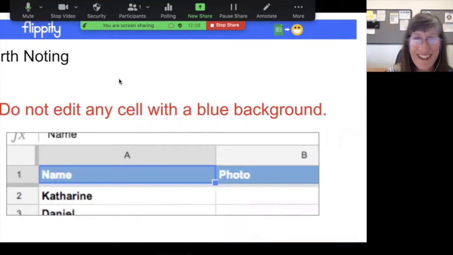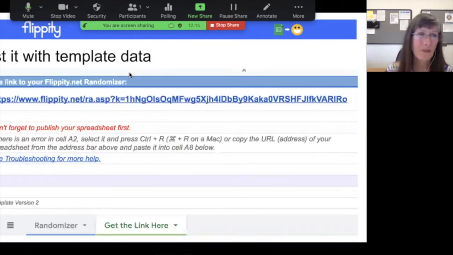Do not edit any cell with a blue background, please. I just want to stress that. If you do, again, you might destroy the magic that makes this work. You made a copy, you named the file, you published to web.